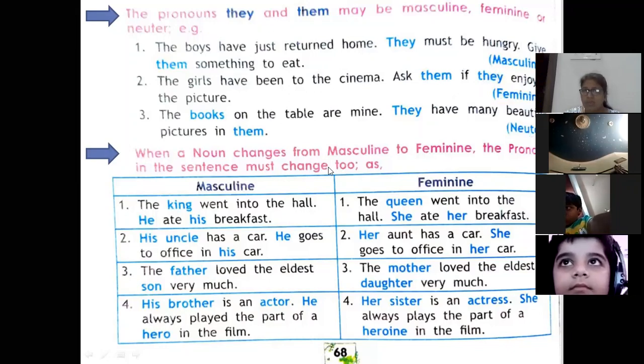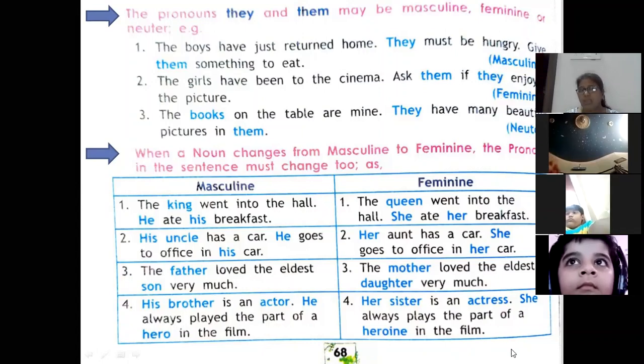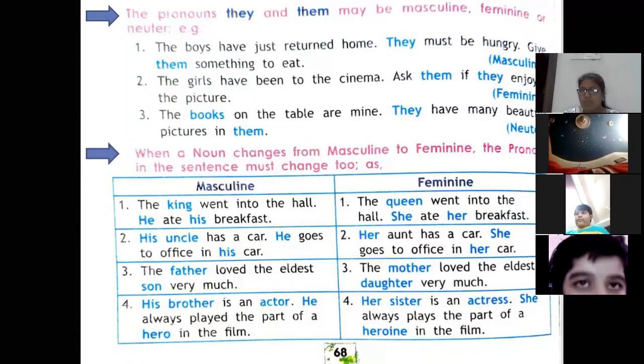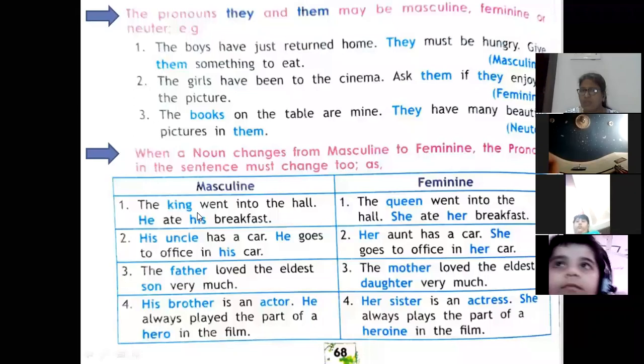Now, the next one is saying that when a noun changes from masculine to feminine, the pronoun in the sentence must also change. For example, the king went into the hall. He ate his breakfast. So you can see king is masculine gender. He and his are pronouns which are used for masculine gender.